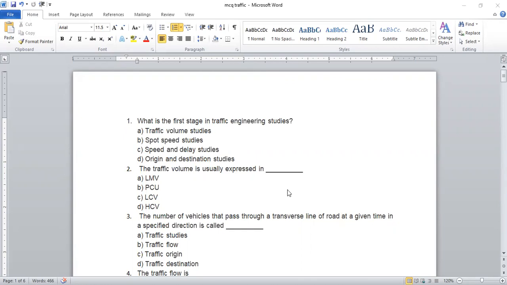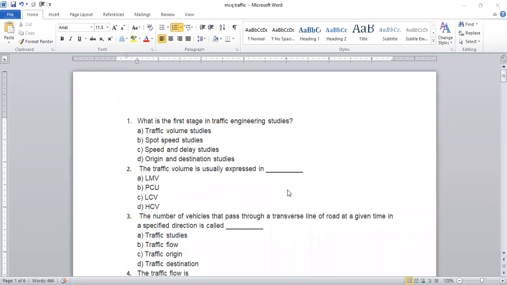Traffic volume is usually expressed in dash dash dash. The first option is LMV, second is PCU, third is LCV, and the last one is HCV. So what is the answer?